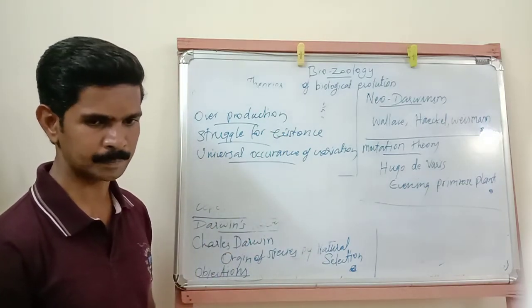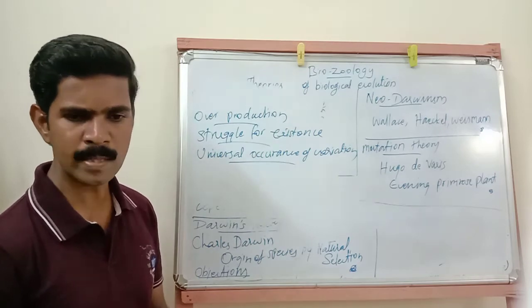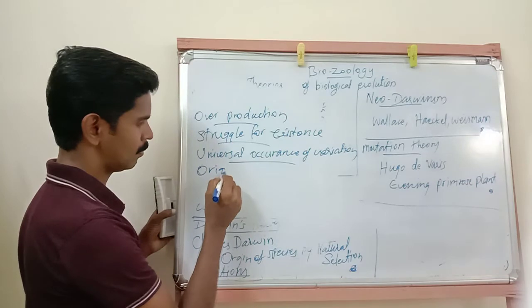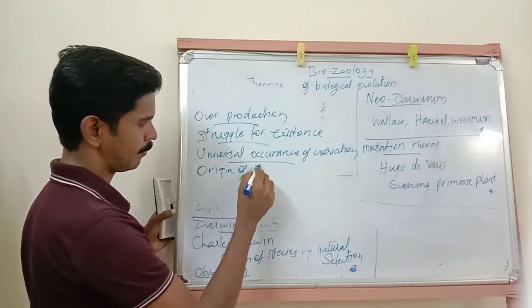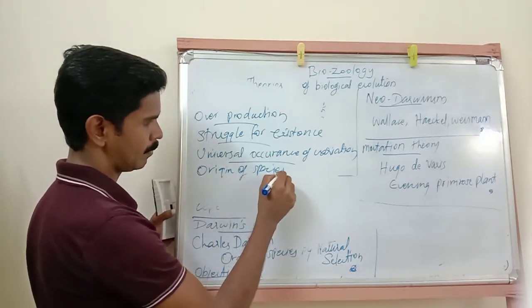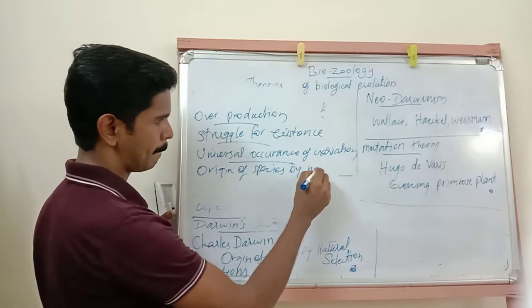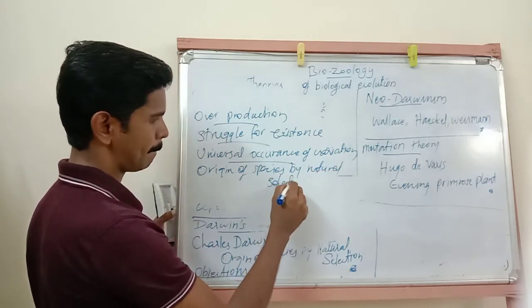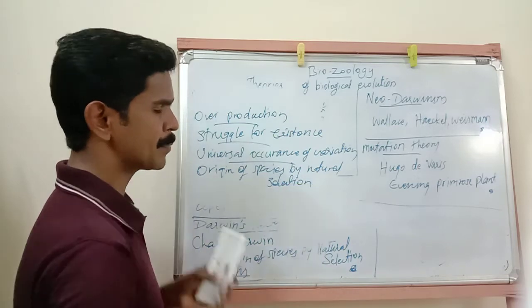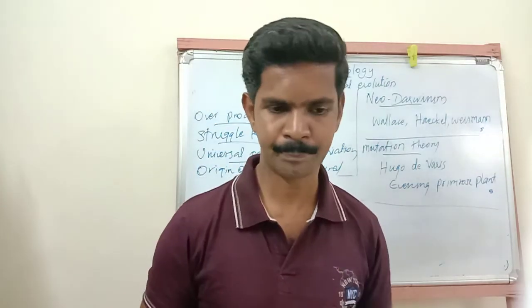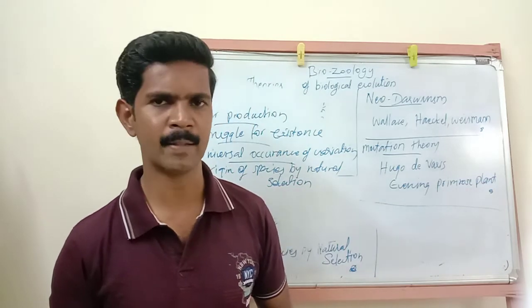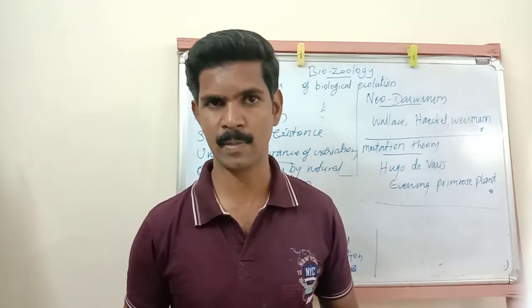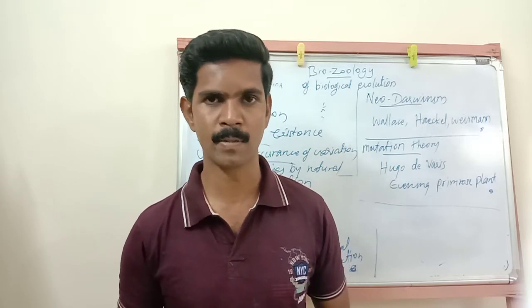Then the fourth one is origin of species by natural selection. According to this theory, nature is a suitable, powerful selective force.